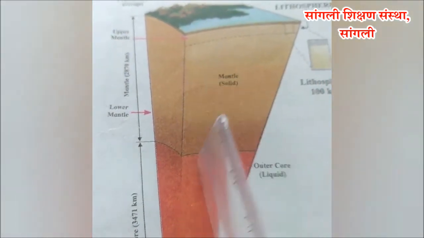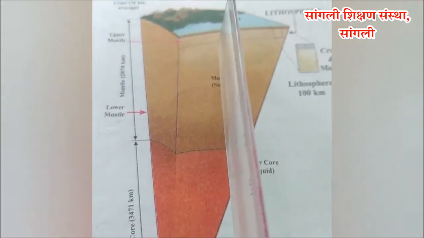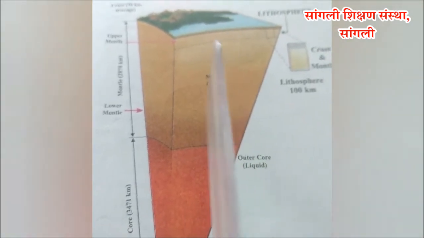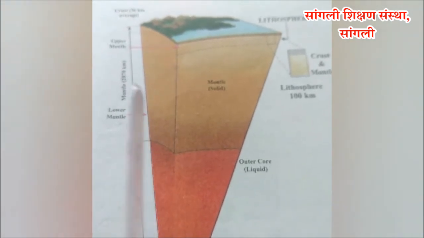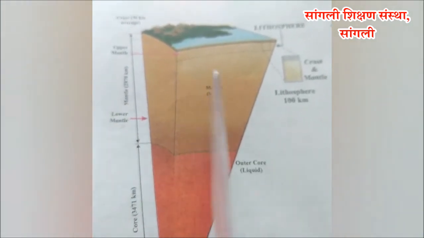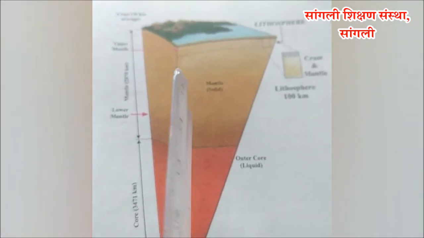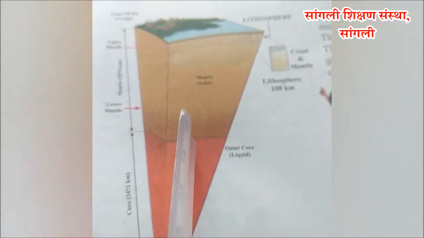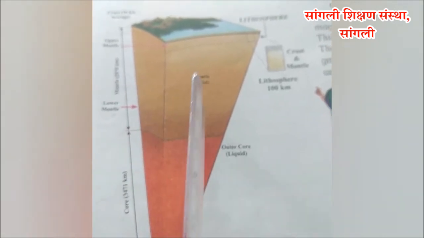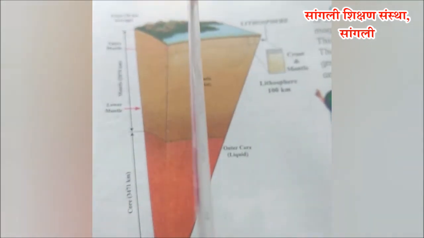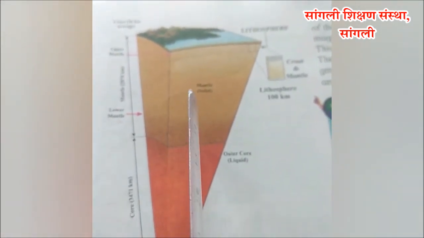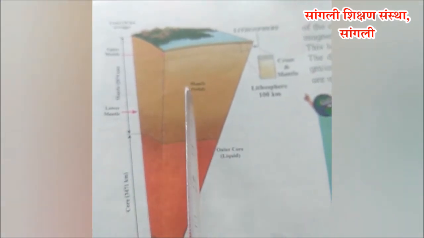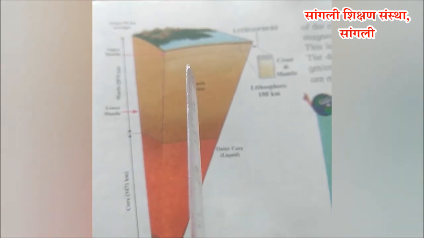Let's study about mantle. Below the crust lies the mantle. Mantle can be divided into two layers, upper mantle and lower mantle. The upper mantle is in liquid state. Here one finds magma chambers. It is through these chambers that magma comes out on the earth's surface during volcanic eruptions. This layer is also known as asthenosphere. Epicenters of deep-seated earthquakes are usually found in this mantle.